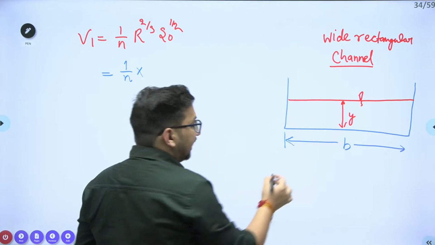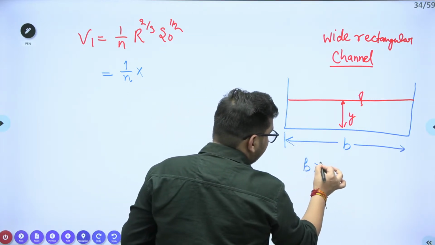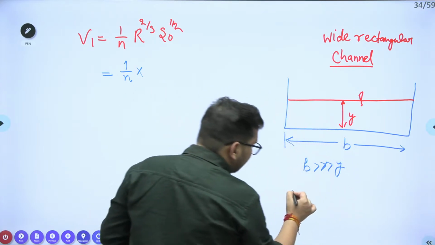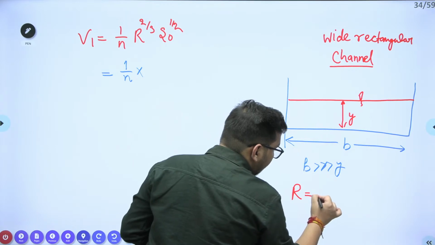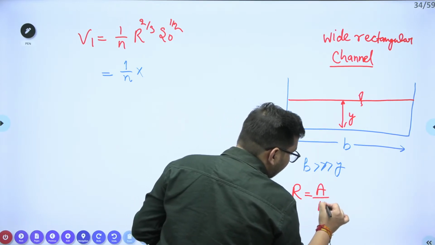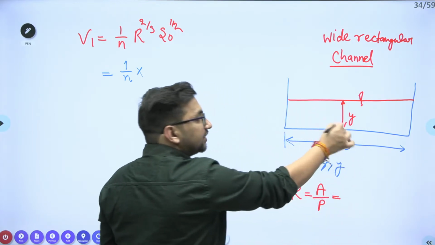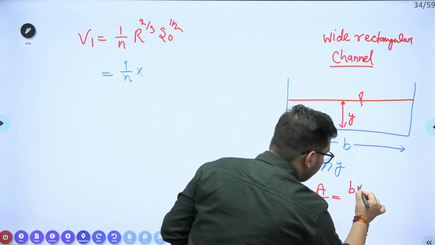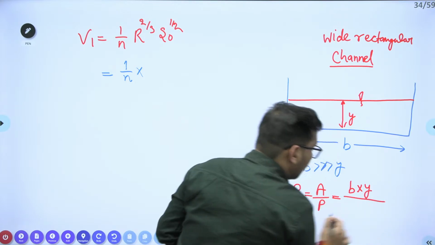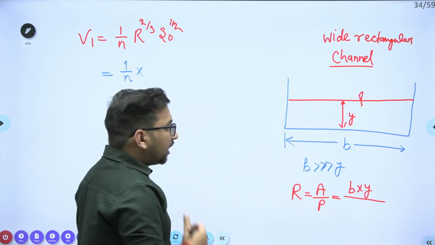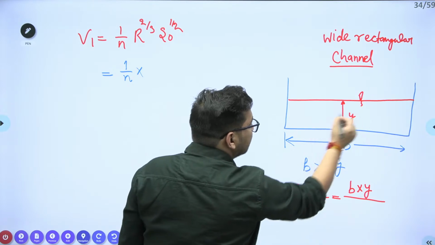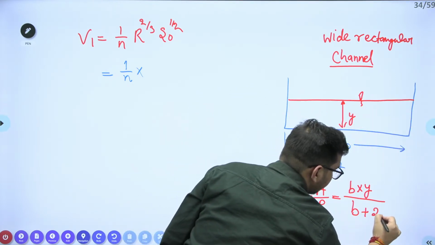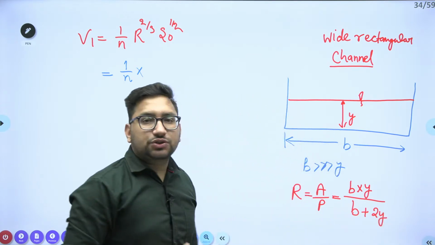Now if I assume that this b is very much greater than y, for this section, if I calculate the value of R, we know it is equal to area upon wetted perimeter. The area of this channel is b into y. The wetted perimeter is b plus this y, this y. So can I say b plus 2y?